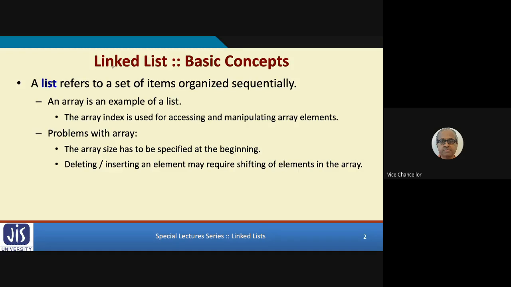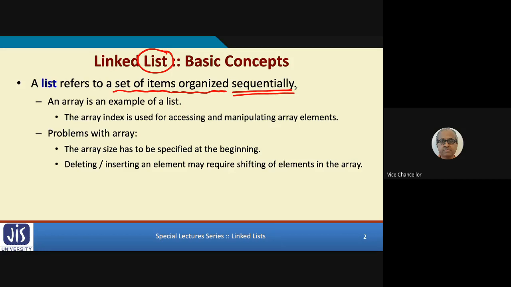See, the name linked list itself contains the word list. Let us first try to understand what we mean by this word list. List basically means any set of items which you can organize in some kind of a sequence. Like for example, in a class there are students, they have roll numbers 1, 2, 3, 4, 5, 6. We say that is a list.